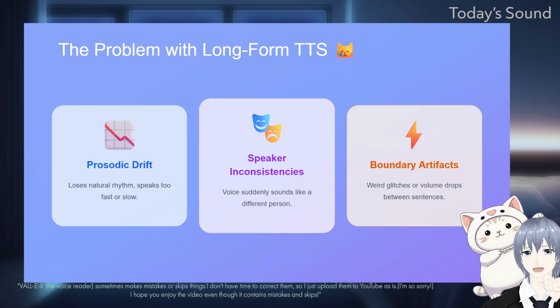The problem starts when you want them to read something longer, like a whole paragraph or a full page of text. In generating longer length speech, these systems run into major issues. They suffer from something called prosodic drift. This means the voice slowly loses its natural rhythm, and it might start speaking too fast or too slow. They also have speaker inconsistencies, where the voice suddenly sounds like a completely different person halfway through the text, and they have sentence boundary artifacts. This is when you hear weird glitches or sudden drops in volume, like between two sentences.